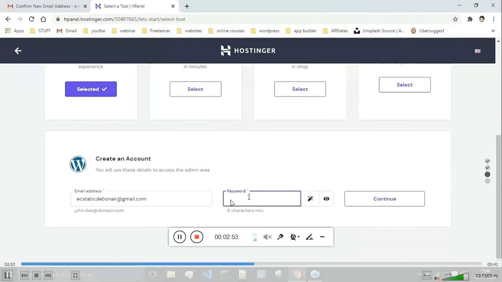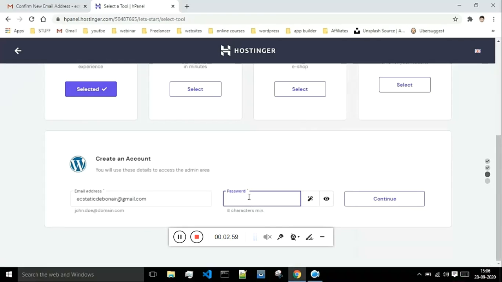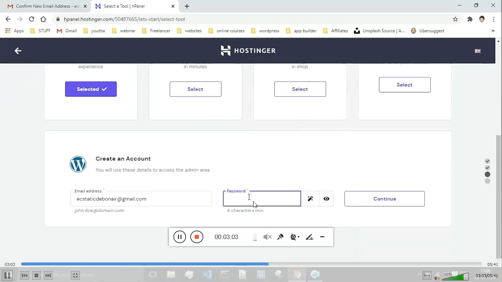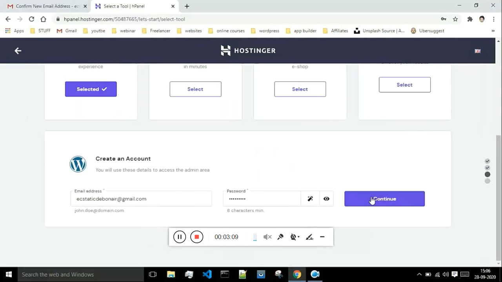Whatever email ID and password you enter over here is what you use in order to log in to your website. So this is really very important. Just remember the email ID and password that you enter over here, then click on continue. And yeah, this is the same slide.